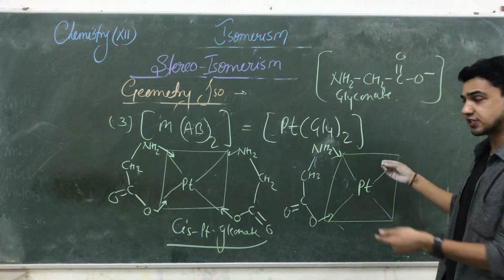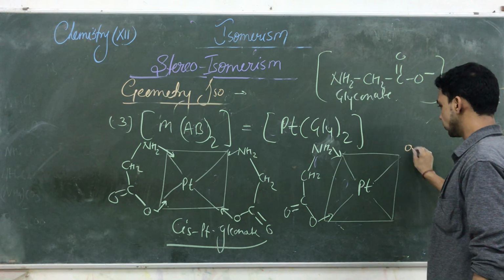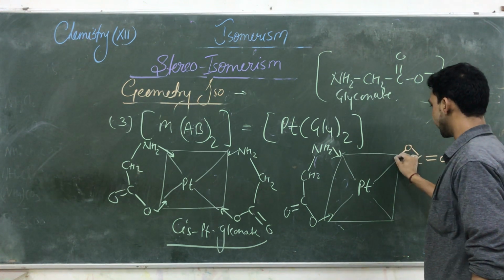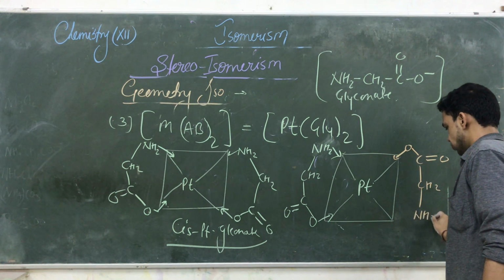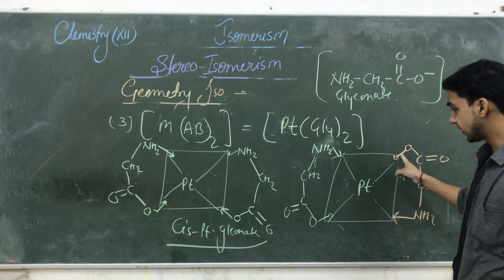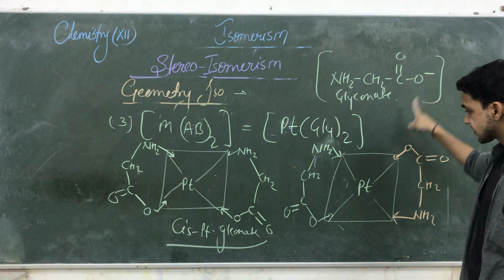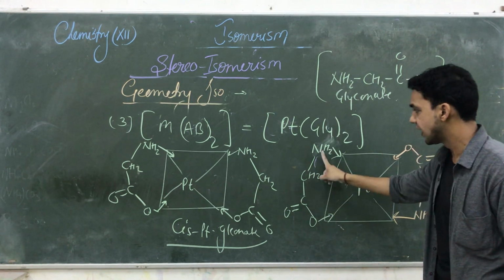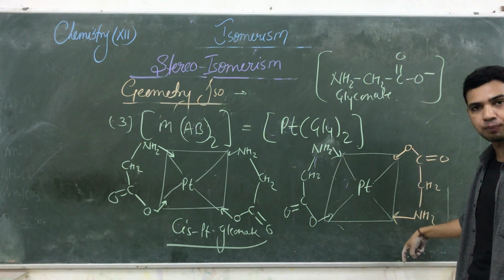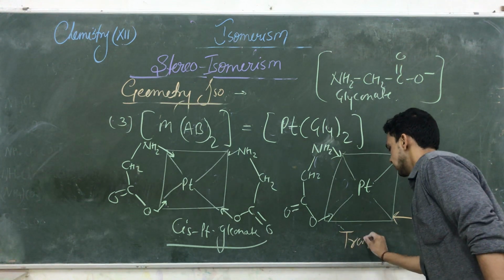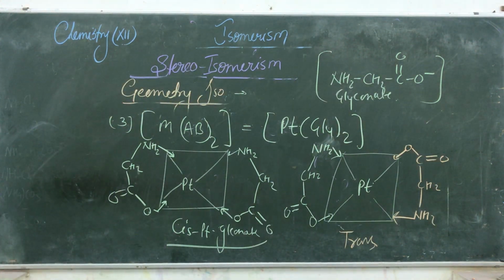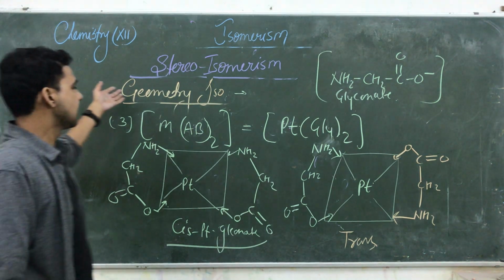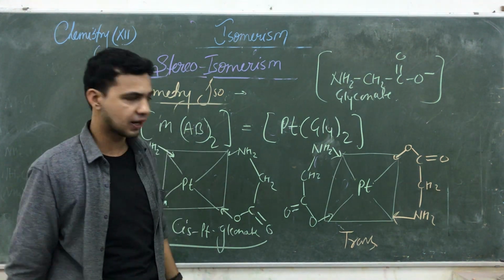Now from this side, make it opposite. Here, O, C double bond O negative is attached here. That is CH2, that is NH2. Here the COO is upside, here COO is downside. NH2 is upside, NH2 is on the opposite side, so that is known as the trans platinum glycinate. So these are another type of isomerism, an example of geometrical isomerism.